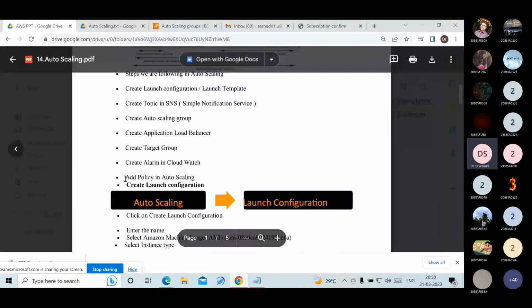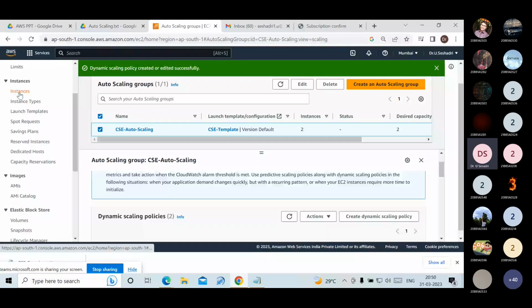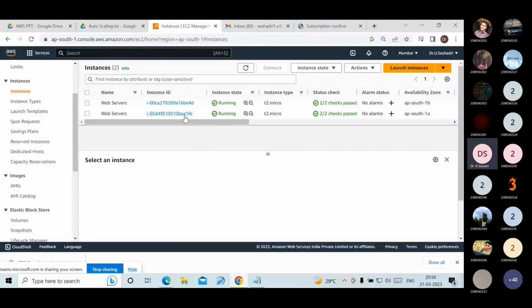Now go to the instances. How many servers are running? Two. It is not adding a server practically, because I have not given any heavy workload to the servers. That's why no servers are being added right now.